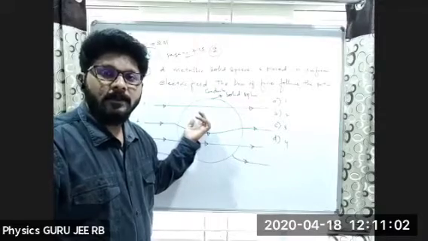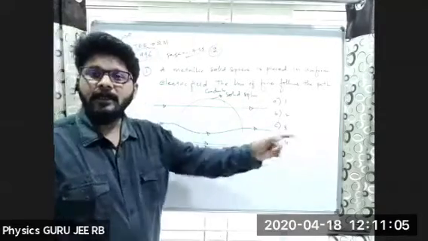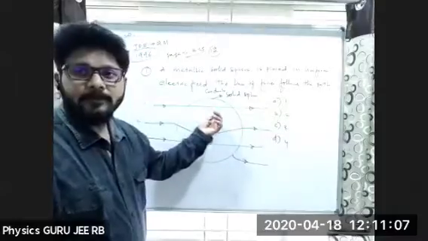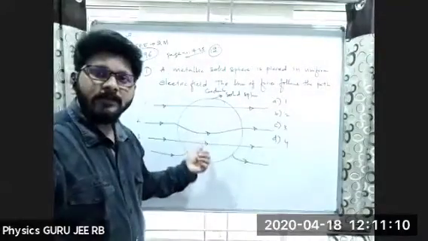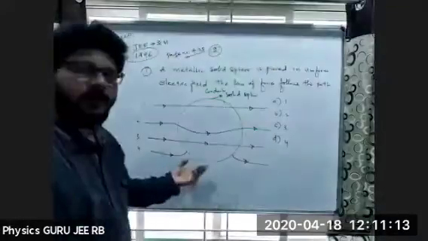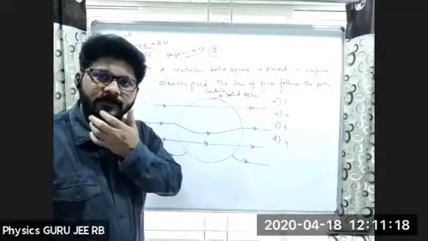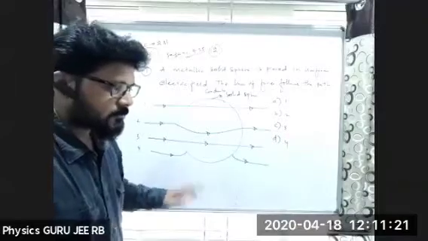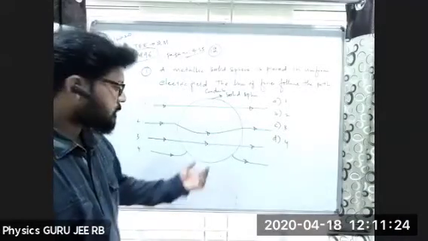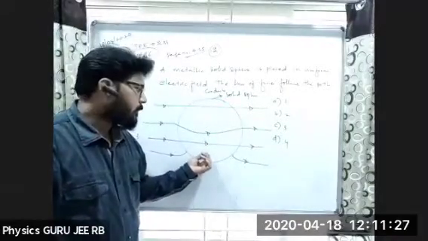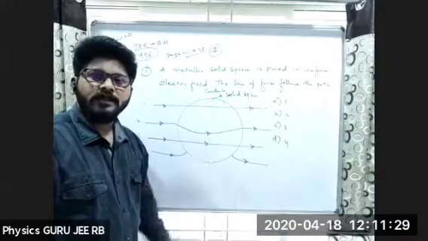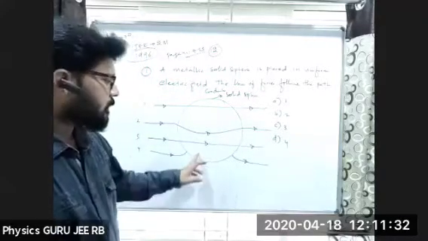Because electric lines are entering into the conductor. Here also it is entering. Here also it is entering. So inside, the electric field is 0. Electric lines are 0. So what is the correct answer? Inside it is 0, so we can say that the fourth option is the correct one. Why? Because inside it is 0.